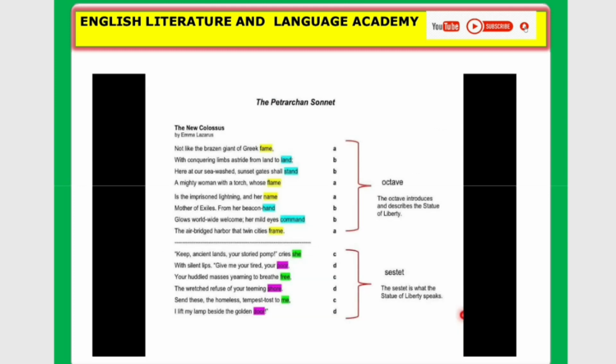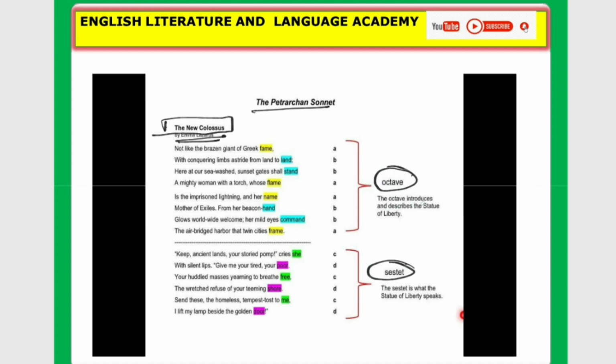Let us see one example for the Petrarchan sonnet. There is a poem called The New Colossus by Emma Lazarus. Please note down this poem. With this poem you can understand the Petrarchan rhyming scheme. There are two parts, octave and sestet. Okay, look at what happens here.